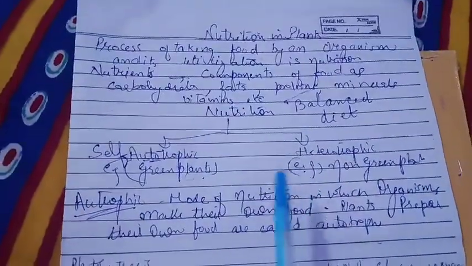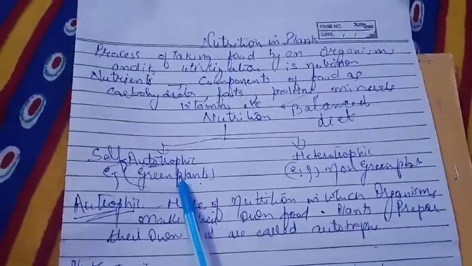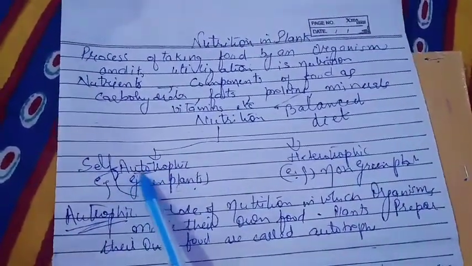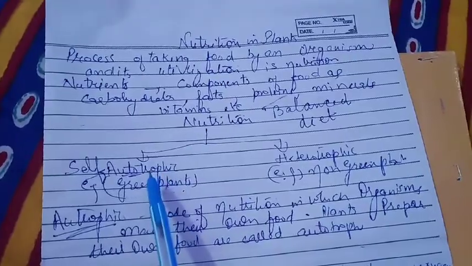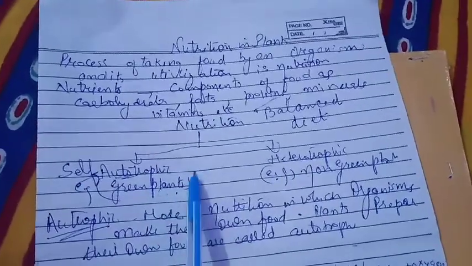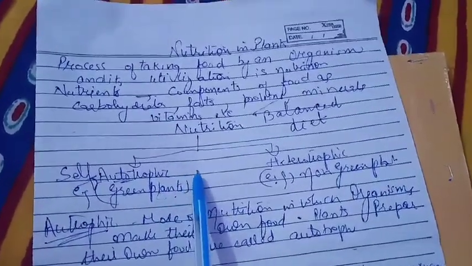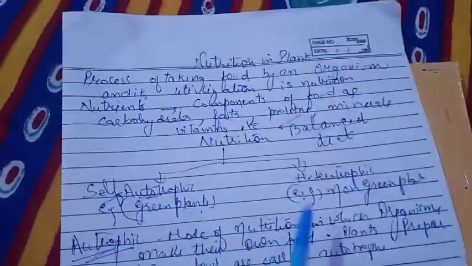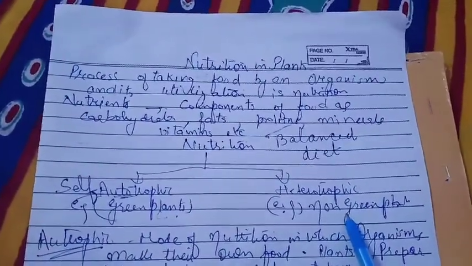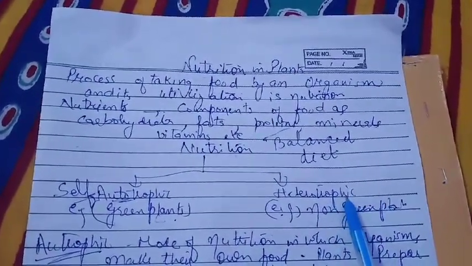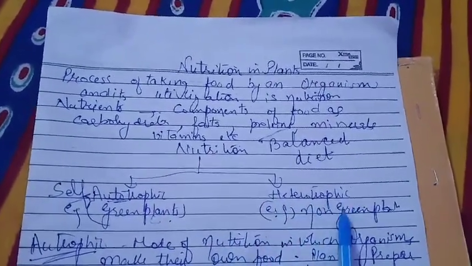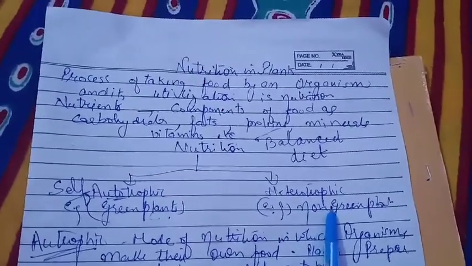Now, nutrition is of two types: autotrophic and heterotrophic. Auto means self. The nutrition in which an organism makes its food itself and utilizes it itself is called autotrophic nutrition. And in heterotrophic nutrition, an organism depends upon the autotrophs or others for nutrition and food. That type of nutrition is called heterotrophic nutrition.